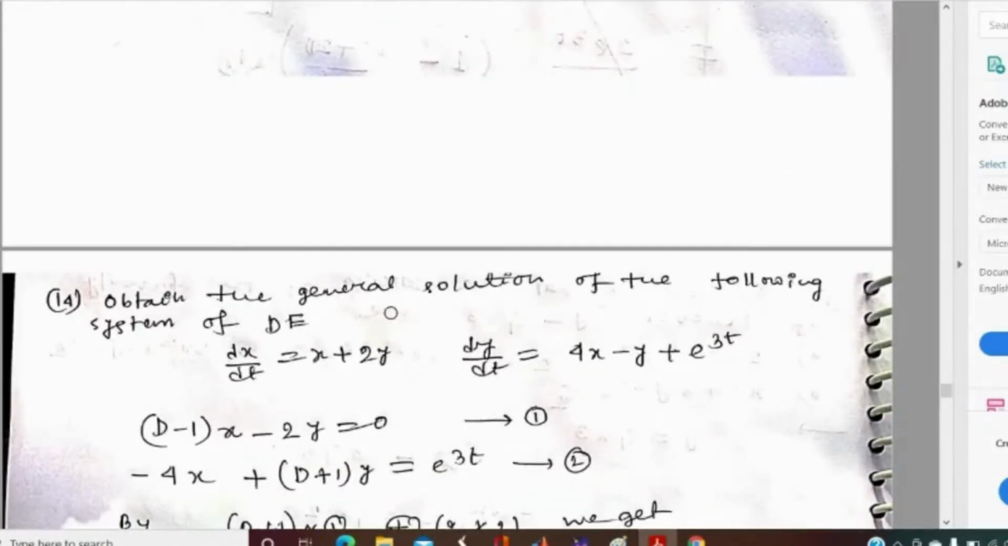Here the differential equation is given: dx by dt equal to x plus 2y and dy by dt equal to 4x minus y plus e to the power 3t. Can anyone say what is the type of this differential equation? In which category does it belong? This type of differential equation, where dx by dt equals something and dy by dt equals something.